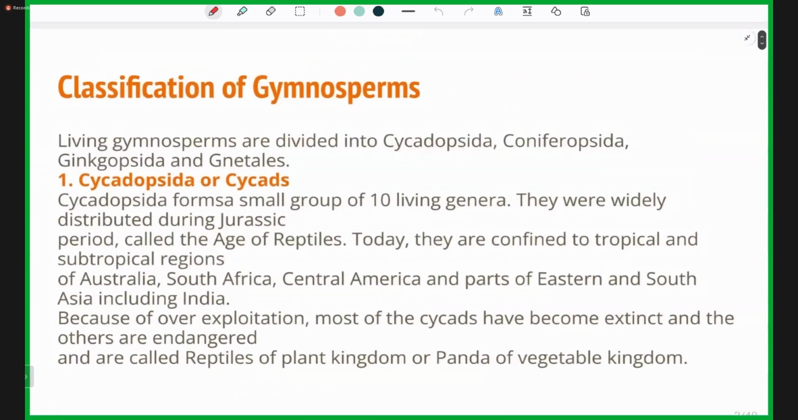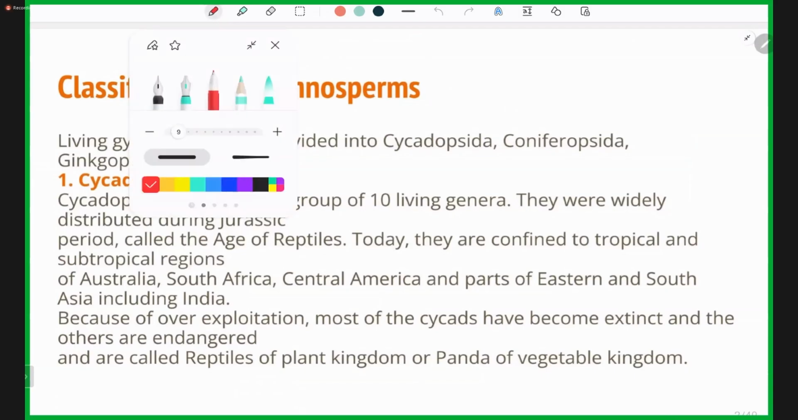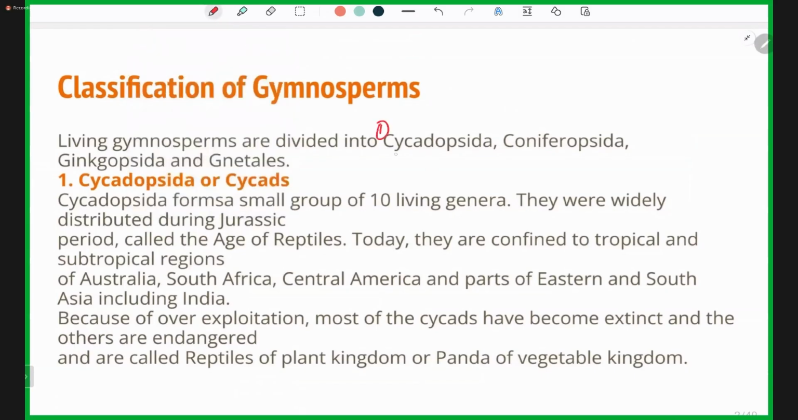So from this session, we'll look into the classification of the gymnosperms, how they are classified. There are four classes. First is Cycadopsida, second is Coniferopsida, third Ginkgopsida, and fourth is Gnetopsida. So living gymnosperms are divided into four classes. The other name for Cycadopsida is cycads.